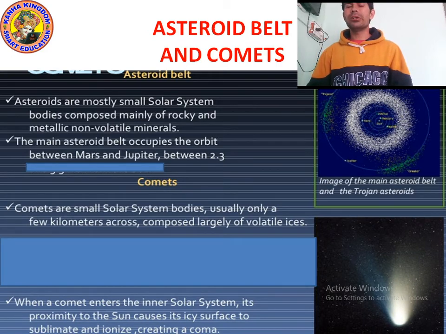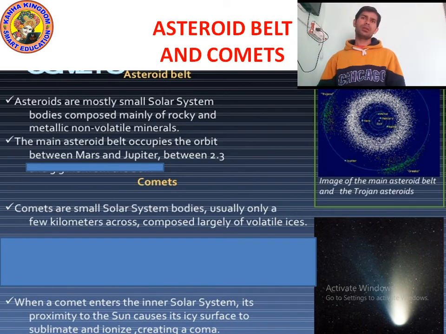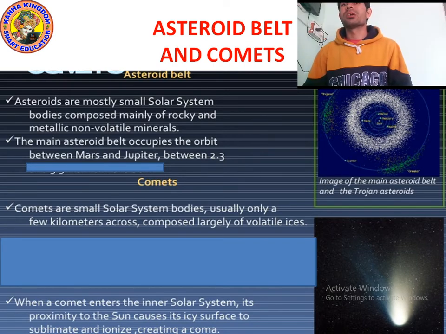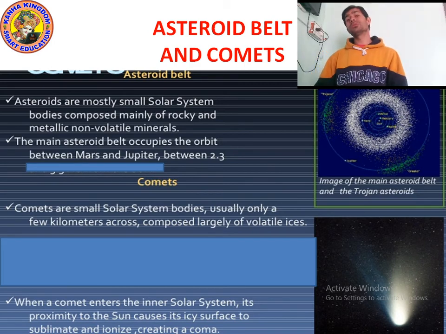Asteroid belt means it is made of asteroids, different things. Means different dwarf planets, minerals, rocky bodies, and comets. What are comets? Comets are also small solar system bodies. Comets are also part of the solar system.